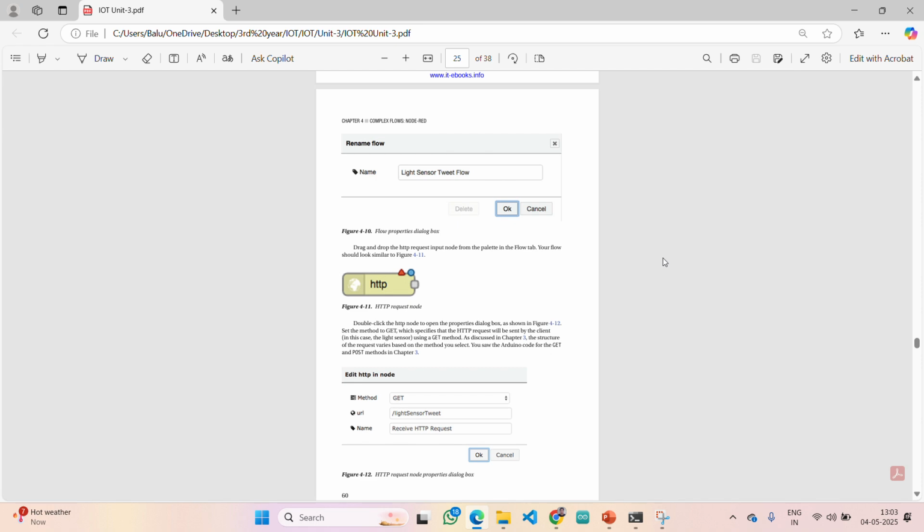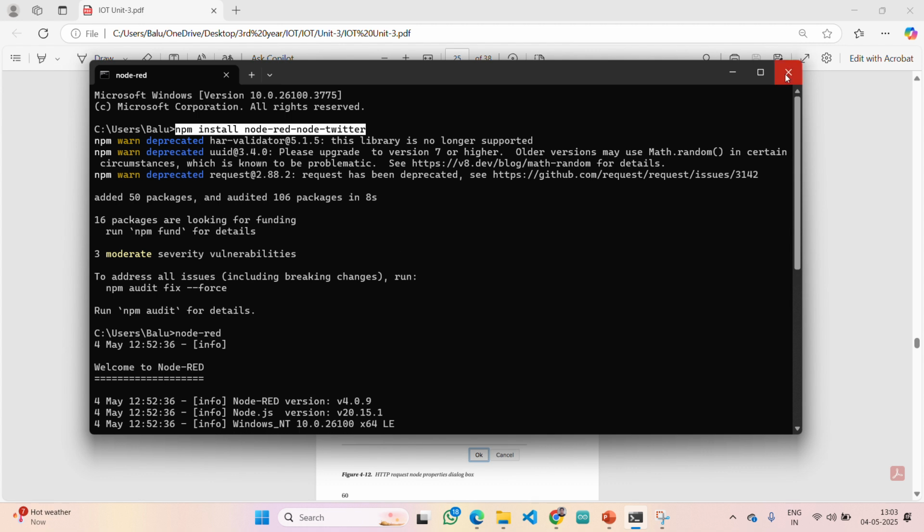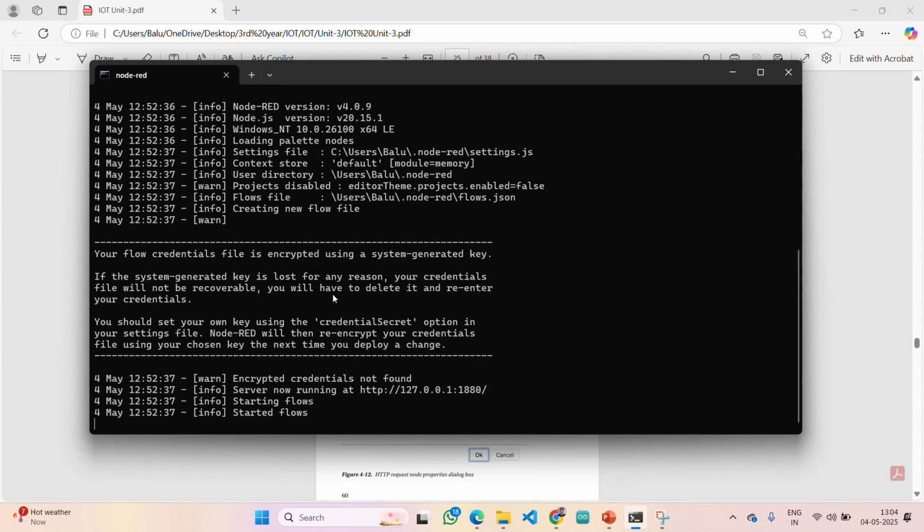Let us start. Just open the command prompt. Firstly, as I mentioned, we must download the Twitter node. This is the command npm install for Node-RED. In Node-RED we are going to install a node, and that node is Twitter. This is the command for installing the Twitter node. You need not run npm audit fix, those are not required.